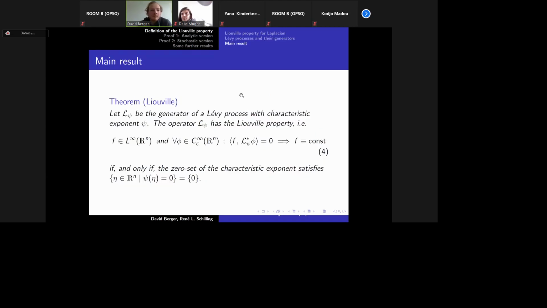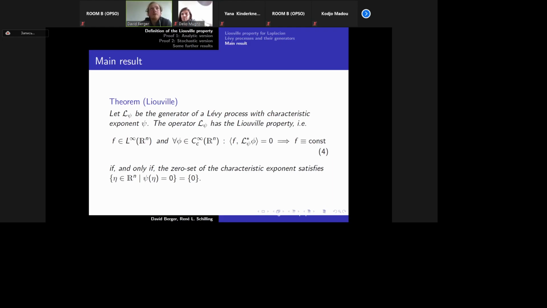Our main result states the following: let L psi be a generator of a Levy process with characteristic exponent psi. The operator L psi has the Liouville property, which means that if f is in L infinity and for all phi in the space of infinitely differentiable functions with compact support, the integral of f times the adjoint operator applied on phi is equal to 0, implies that f is constant, if and only if the zero set of the characteristic exponent satisfies this condition: the zero set of the symbol is equal to {0}.